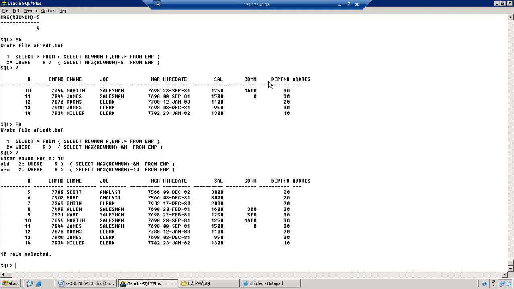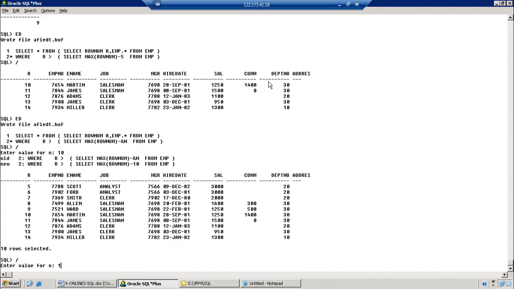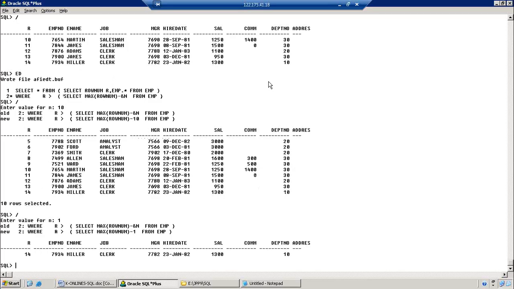So actually here I am going to specify only greater than. Again I executed, and 1: last one record. So in this manner we are using this inline view.